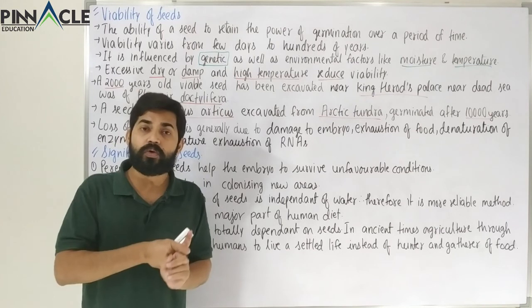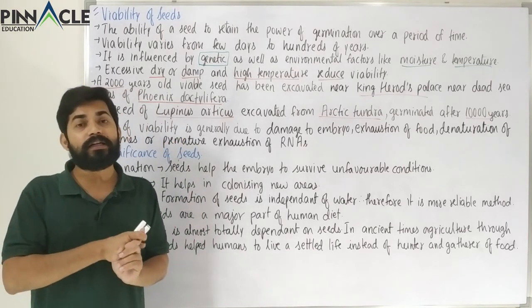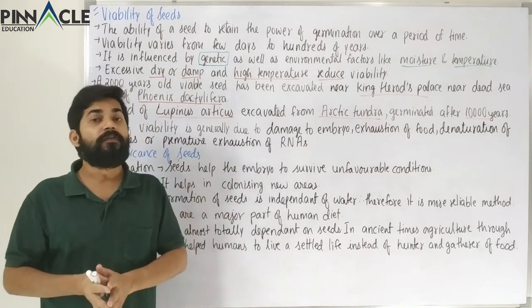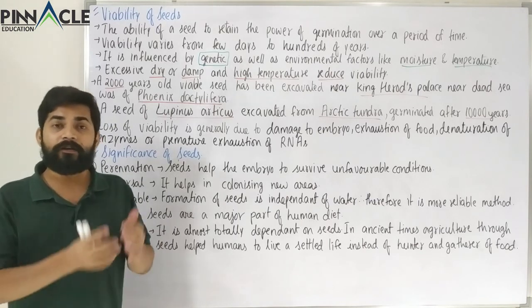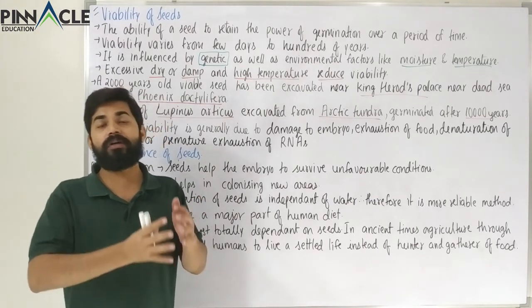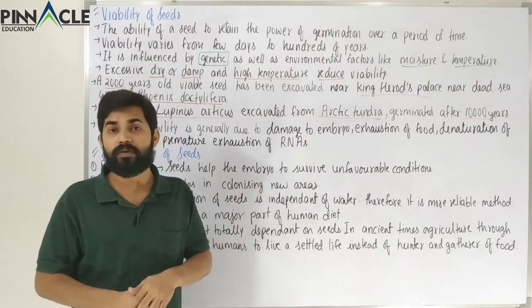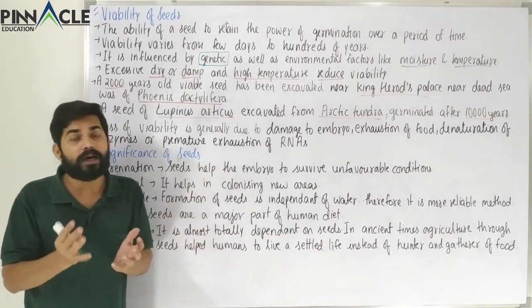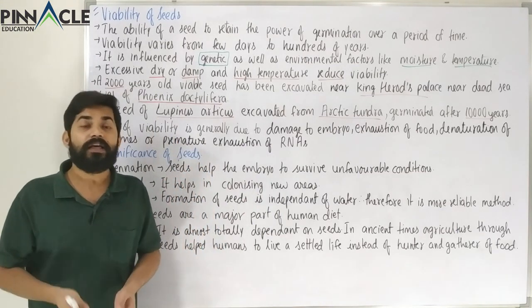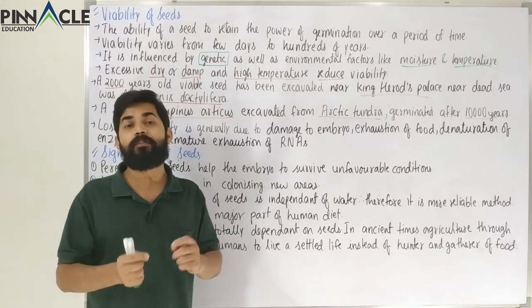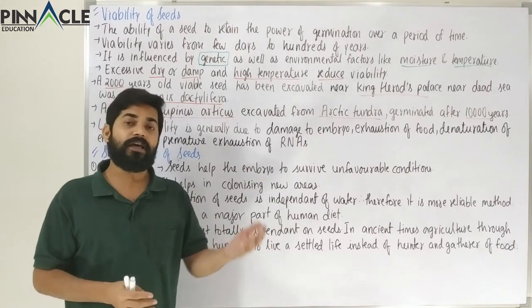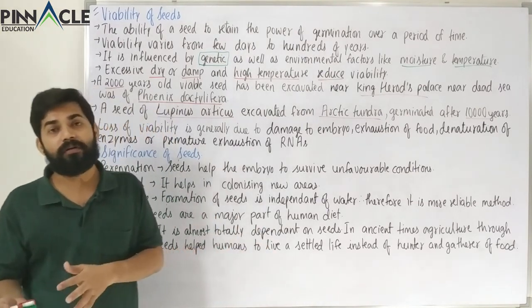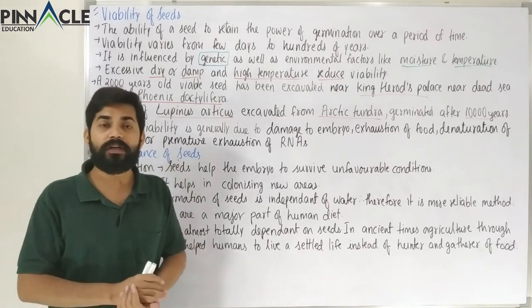The food stored in the endosperm or in the dicot cotyledons will not last forever. That food can be used only up to a certain time. So if the food around the embryo gets exhausted, then due to lack of food the embryo will die, and once the embryo dies, it causes the loss of viability of the seed.